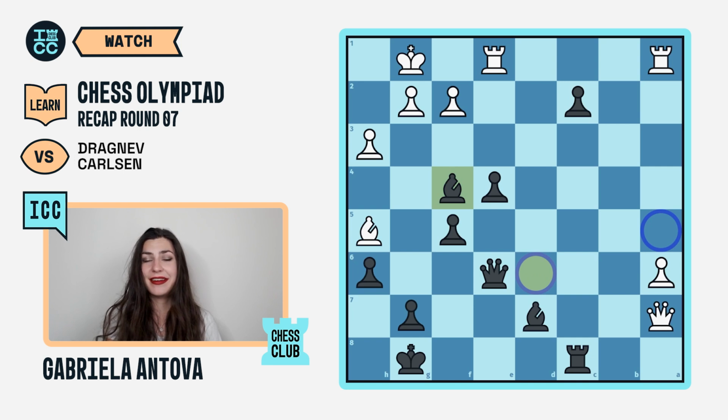Bishop f4. The idea behind this move is not extremely deep, it just supports the pawn. Queen b7, rook b8, queen a7. And here it turns out that the white queen on a7 has a very limited scope of action. It doesn't have a square to go to, they're all taken away, and it's also blocking the route of the a pawn, which, well, you would want to avoid ideally.